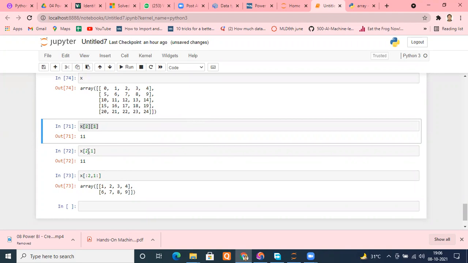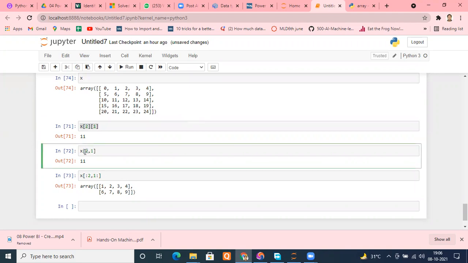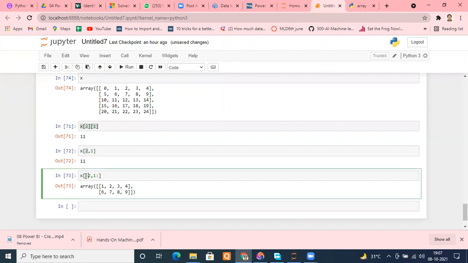Remember, the first entry before the comma is what? Your rows. So when I write colon 2, remember how we do indexing of strings and lists. If we don't mention anything before the colon, it means start from the beginning and exclude the end. It will take the rows 0 and 1. Right or wrong? We have studied that several times in strings and lists as well. Is it fine or not? Yes, sir. Even you can break it. Don't worry.